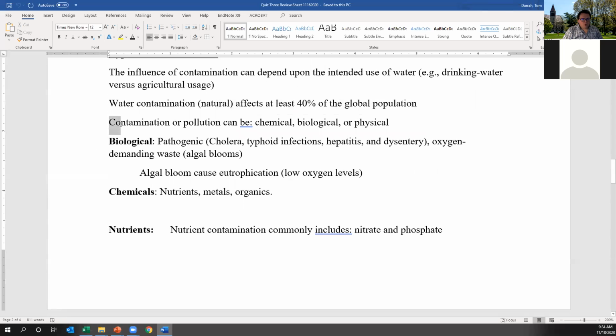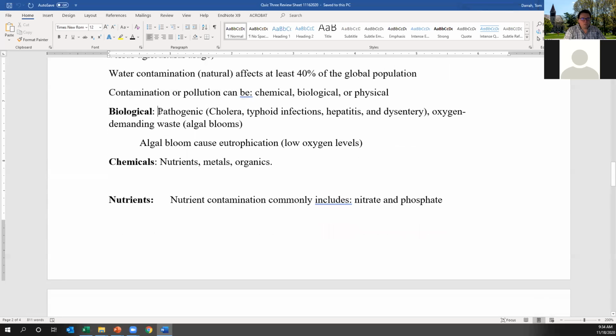In terms of the water quality contaminants or pollution, they can be chemical, biological, or physical. There's a broad range of things that can influence water quality. The biological ones, we tend to think about pathogens. So this is an important point as a hint for the quiz. Notice that cholera, typhoid, hepatitis, and dysentery are typically caused by biological pathogens. They're typically common in unfiltered water, and the biological pathogens are a major concern for things like dysentery, diarrhea, and other health maladies, including things like tapeworm.